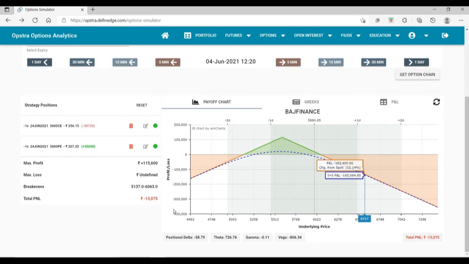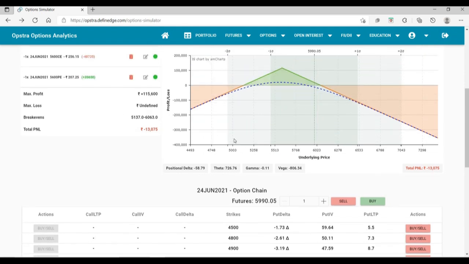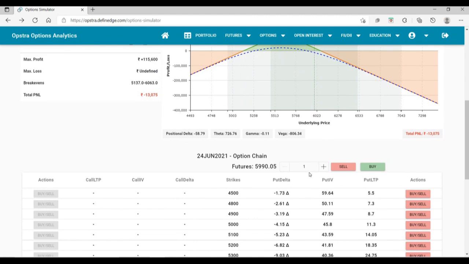So right now it is trading at around 6,000, almost close to 6,000. So yeah, there is only about 1% away from the break even. So at this point one can think about going inverted. So what we mean by inverted is, since the call is the side that is getting tested, we will